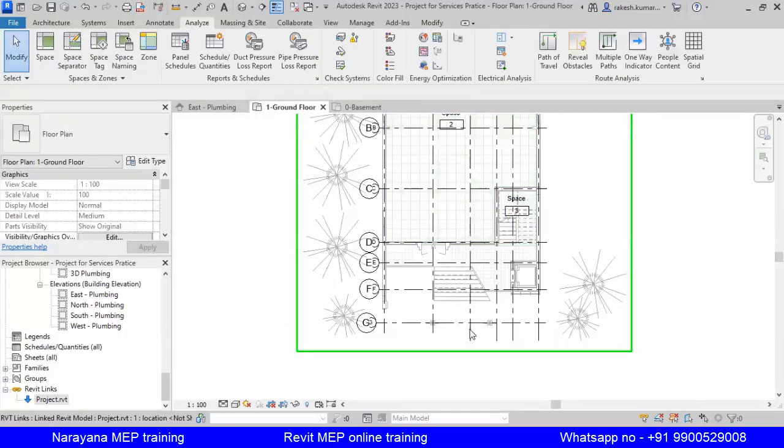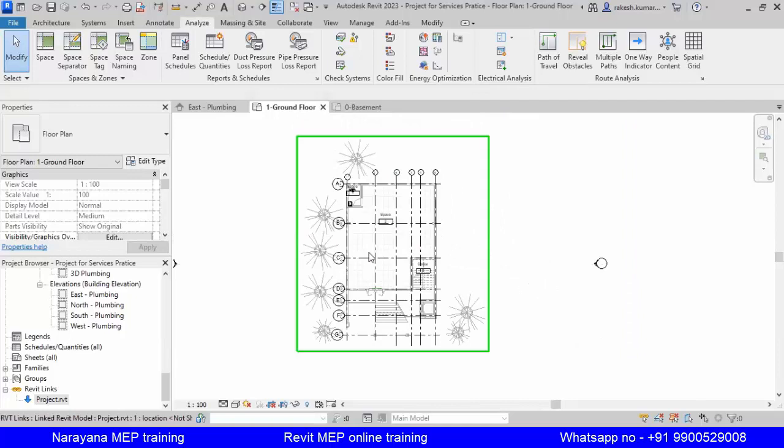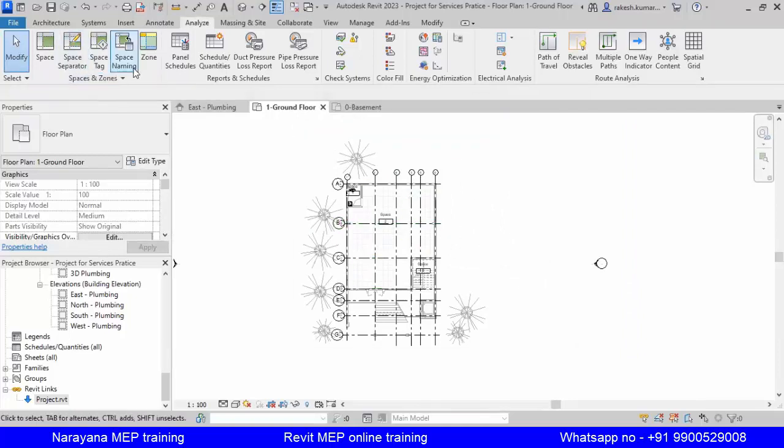Space means a room. One room is called a space. So similarly, for example, you want to go for zoning. Zoning means all will be used at the same time. For example, in an office, we have different cabins. The office opens at 9 a.m. and closes at 6:30. So all will be in the same zone, because zone means all will function at the same time.